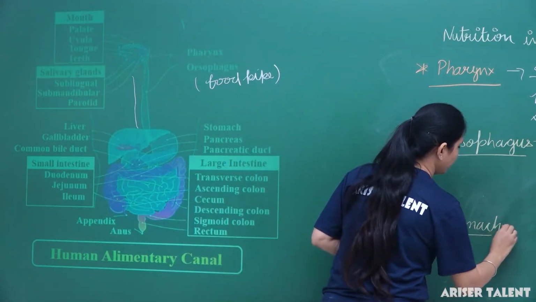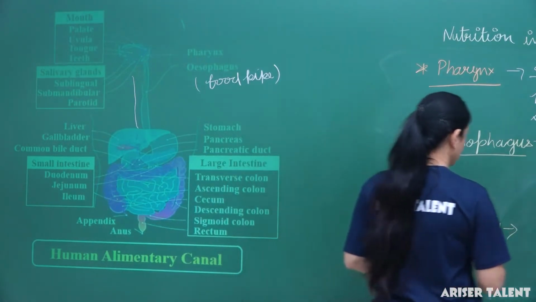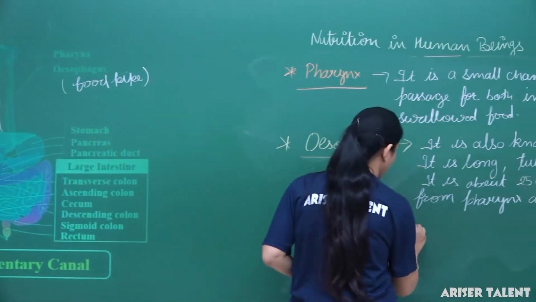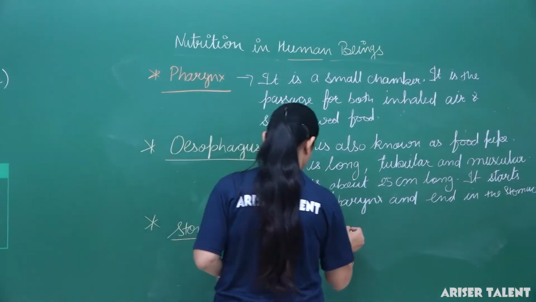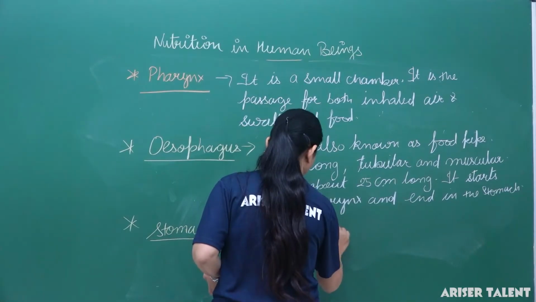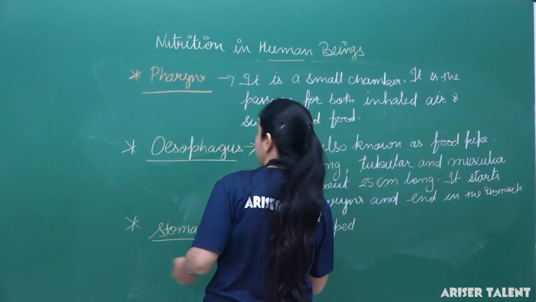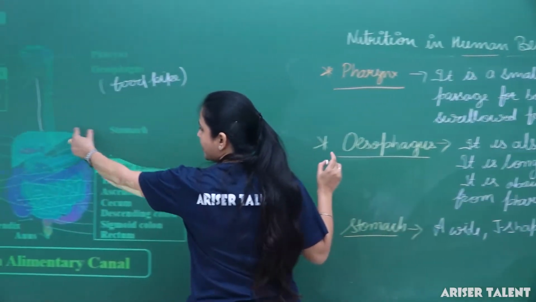Stomach is what? It is J-shaped, wide, J-shaped, sac-like structure. Here we can see it is a sac-like structure.